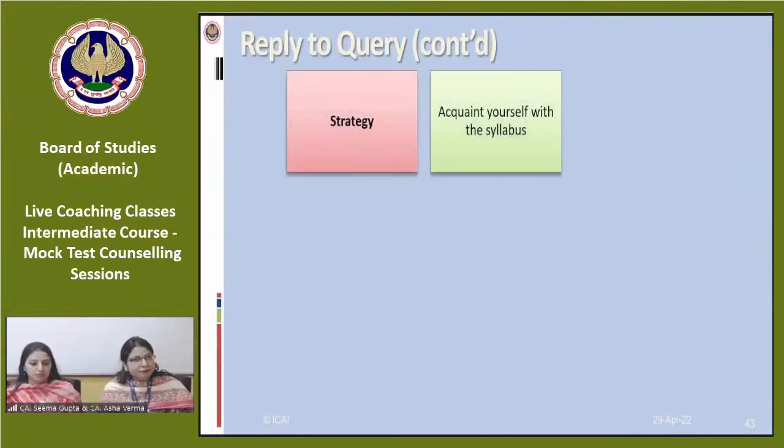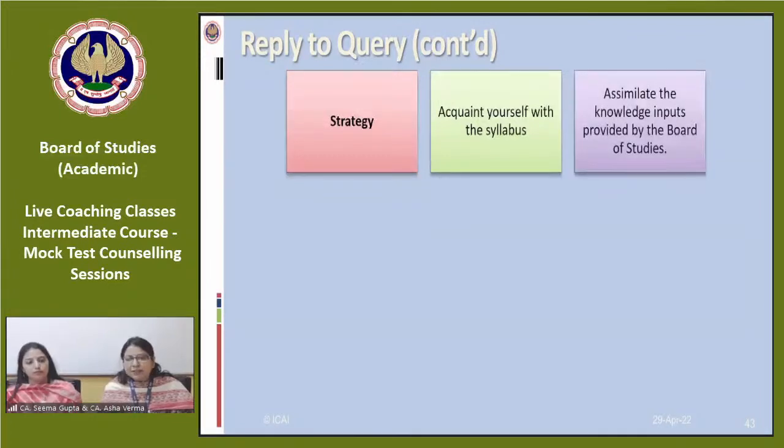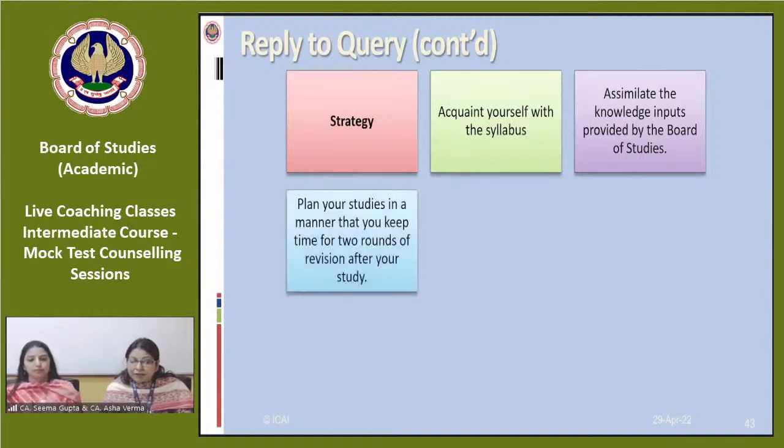This is regarding strategy for preparation. You have to acquaint yourself with the syllabus. You have to assimilate the knowledge inputs provided by the Board of Studies. Knowledge inputs, we have already told you that we are providing the study material, the suggested answers, RTPs, the mock test papers, and the quick references, and you have to plan your studies in a manner that you keep at least 2 rounds of revision after your study.